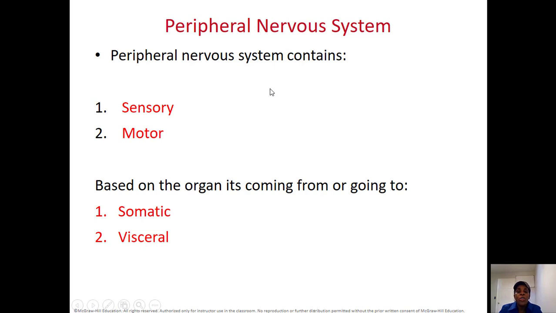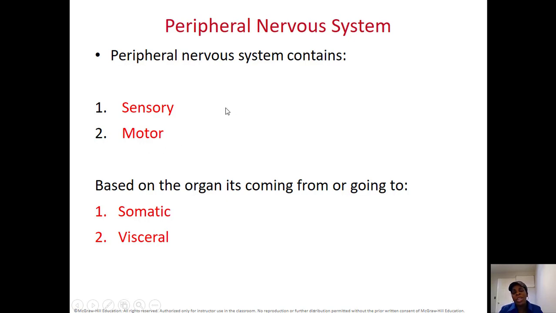Now, so we talk about the nervous system in general. We say the nervous system is divided into two, the central nervous system and the peripheral nervous system. The central nervous system is divided into the brain and spinal cord, and the peripheral nervous system is made of nerves that will come out of the brain or out of spinal cord. Those nerves will have two routes. They're going to have a route that gives the information to the brain. We call that the sensory division of the peripheral nervous system. Or after the brain or the spinal cord has processed the information, the command is given through the motor division. So we have sensory division and motor division of the peripheral nervous system.